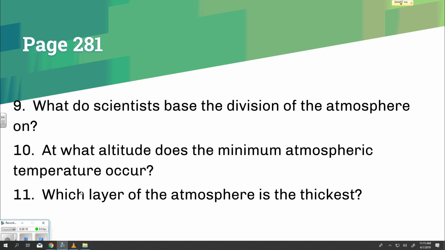Question 9, what do scientists base the division of the atmosphere on? Answer, temperature changes.